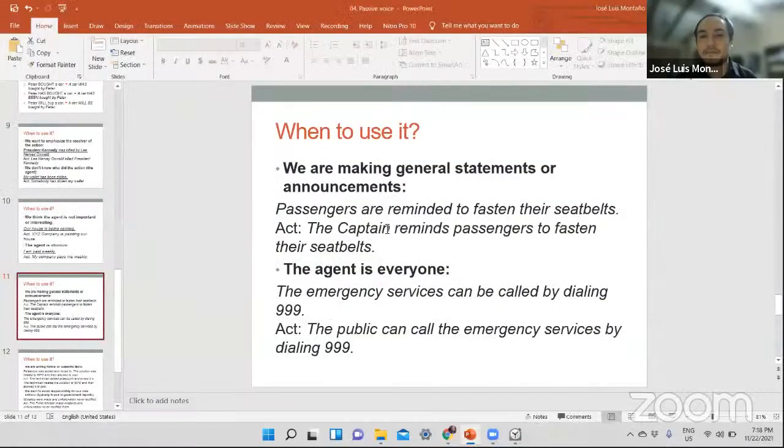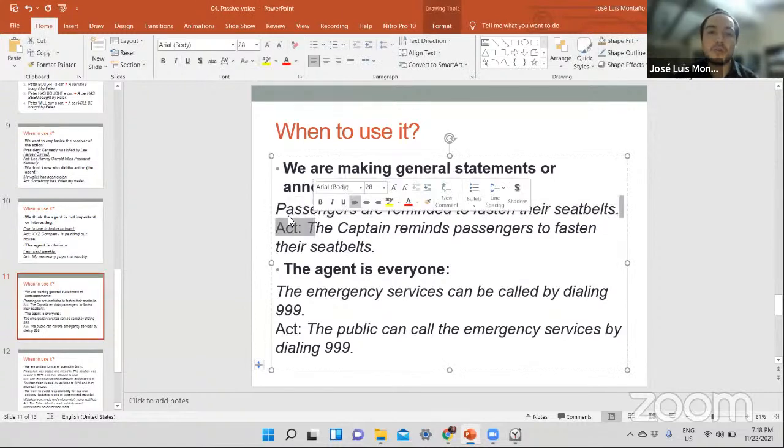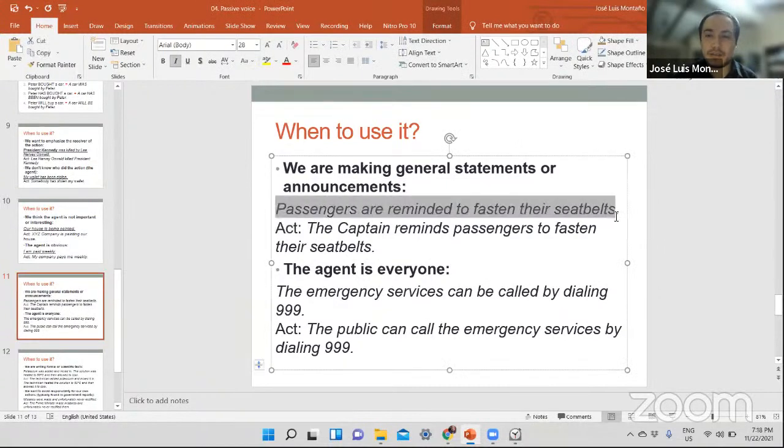The same logic. In the first one, this is the best option, and we know why. Because this is a general statement or announcement. You don't need to say the captain reminds passengers to fasten their seatbelts. No, it's a general statement or announcement. So: passengers are reminded to fasten their seatbelts. And here, the agent is everyone.